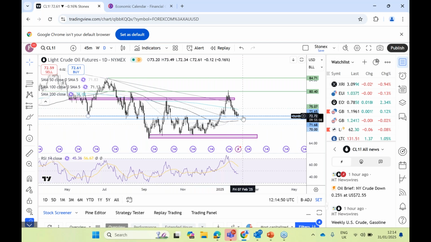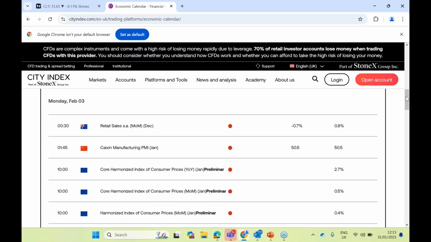If this level holds, I think what could be helping it hold would be if we see OPEC perhaps pull back from the idea of increasing output from around April this year, which is what they were planning on doing. They'd been looking to increase output, or reduce those voluntary output cuts, since around November last year, but actually they haven't managed to push ahead with it just because of the impact of the weakness that we've seen in the oil price. So that's another one to be watching.